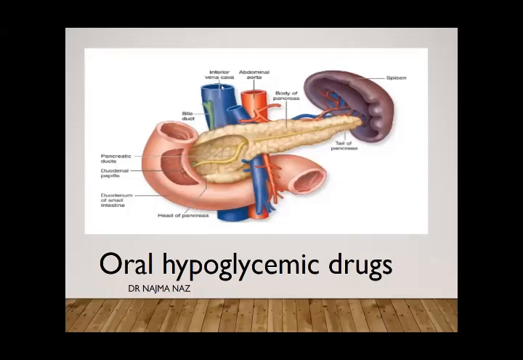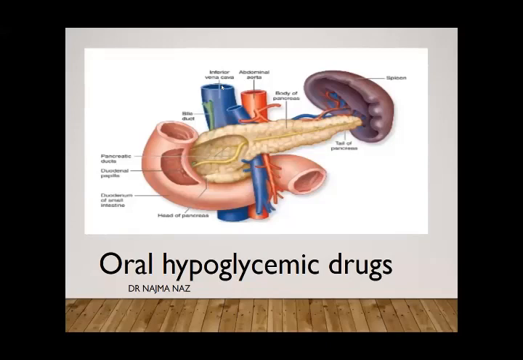Or sometimes there may be decreased insulin secretion, but the beta cells are still working. So in this condition, we can use diet, exercise, and drugs that lower the blood glucose level, and some drugs may increase the insulin release. In this way, we can treat this diabetes.